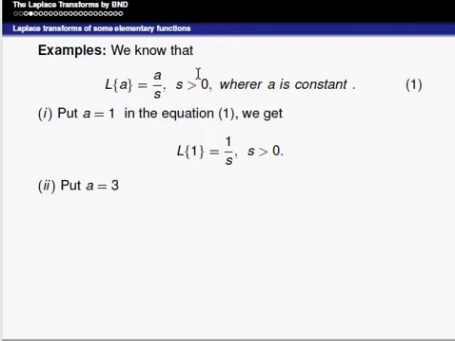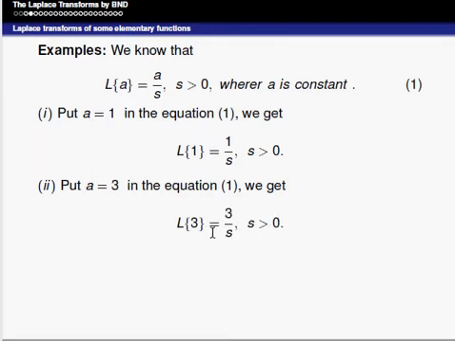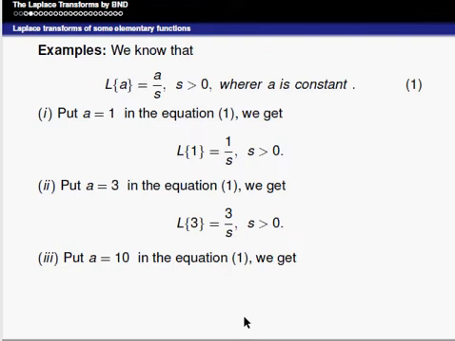Similarly, put a equal to 3 in this equation. It can be written as Laplace of 3 is equal to 3 divided by s, s greater than 0. Similarly, put a equal to 10 in equation 1, we get Laplace of 10 is equal to 10 divided by s, s greater than 0.